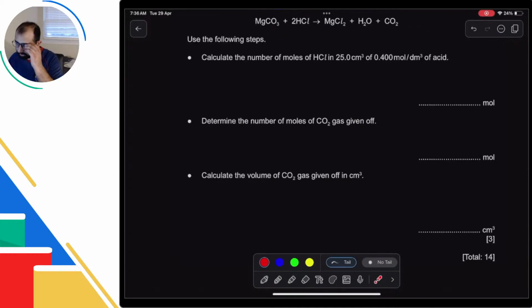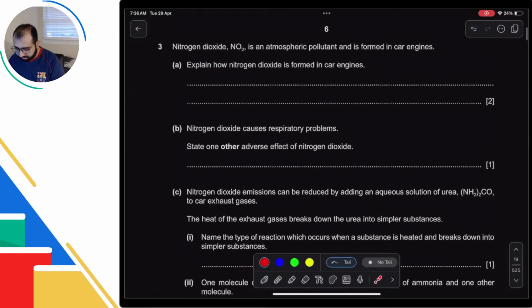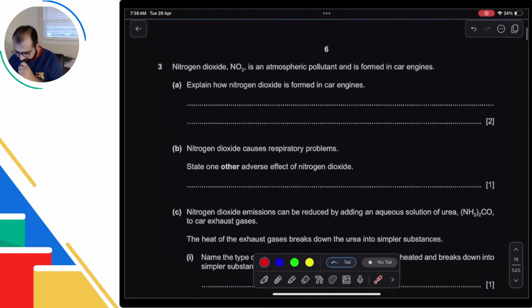All right, so this was the question that I wanted to do. Question number 3D, I want to do with you next. A couple of questions while we get to that. For example, explain how nitrogen dioxide is formed in car engines. So in car engines, what do you have? You have nitrogen from the air, oxygen from the air, and both of them combine because you have high temperature.